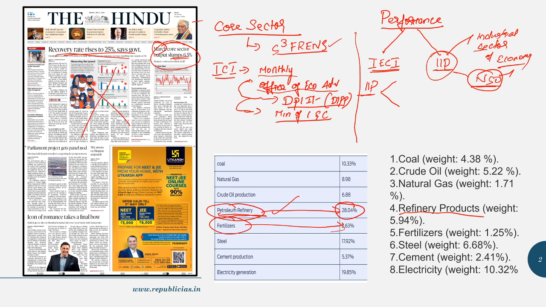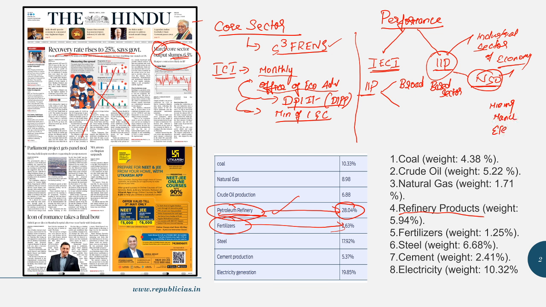Okay, so friends, if you take IIP, that is Index of Industrial Production, then here the industries are measured based upon the sectors. They classify industries into 3 broad-based sectors: one is manufacturing, the other is mining, and the third is electricity. These are the 3 broad-based sectors, and they place industries in a particular sector.